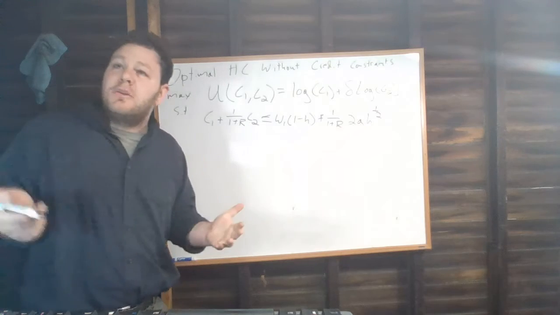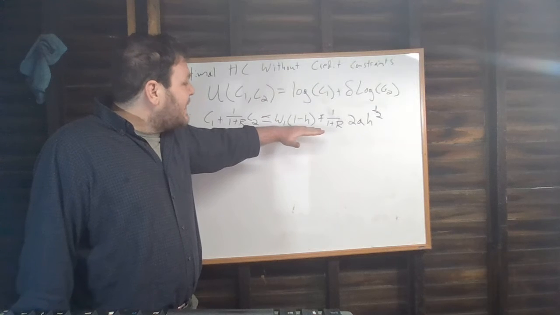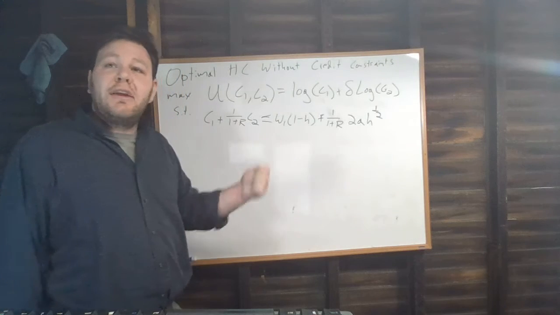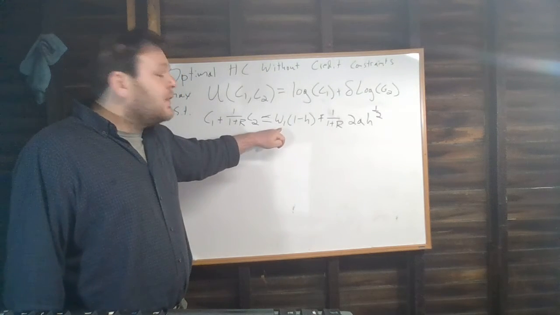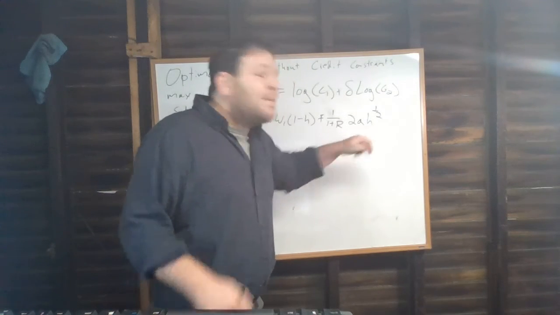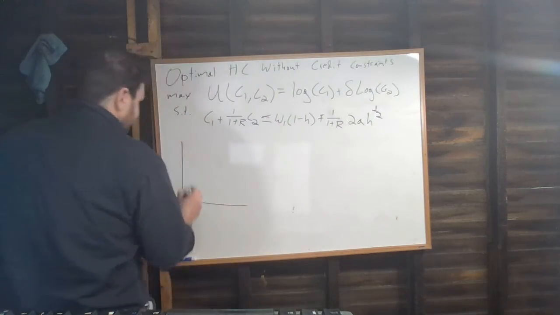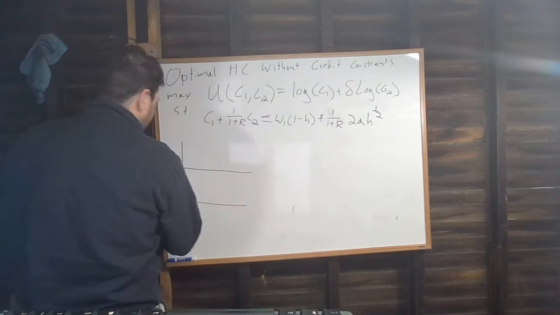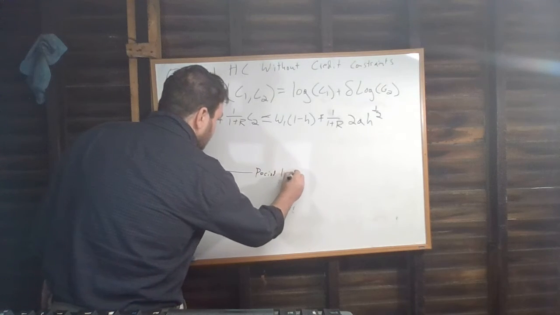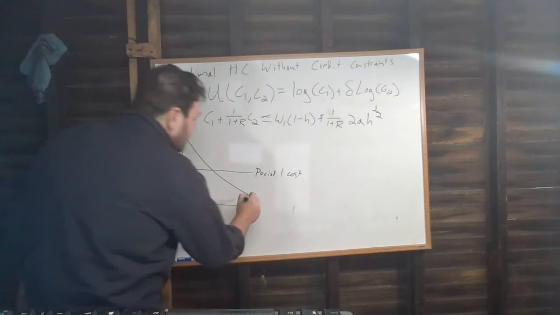If we think about how we can do that, we can notice that the cost of increasing H is going to be constant. Every time we increase our human capital by an increment, the cost to us is going to be the loss of a wage, W1. But the benefit of increasing H is going to be falling as we add more and more human capital. In other words, we have a constant period 1 cost, we have a decreasing period 2 benefit.